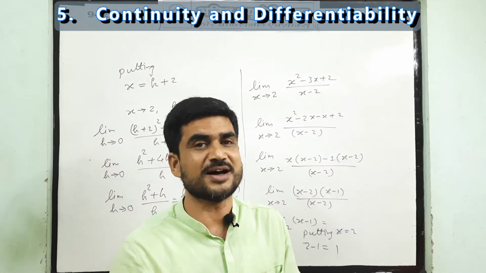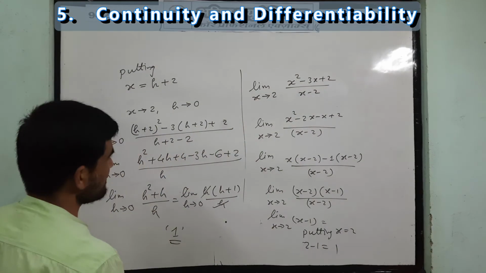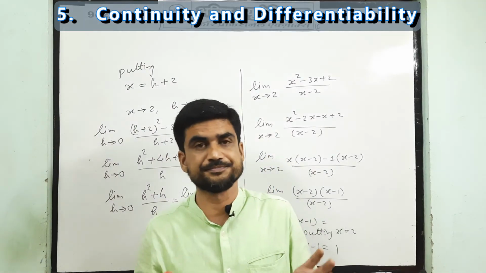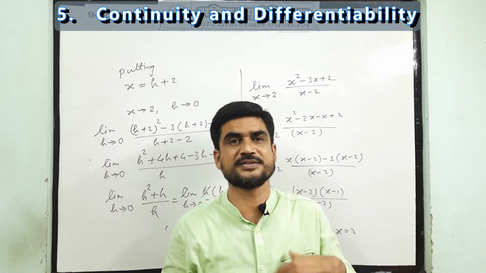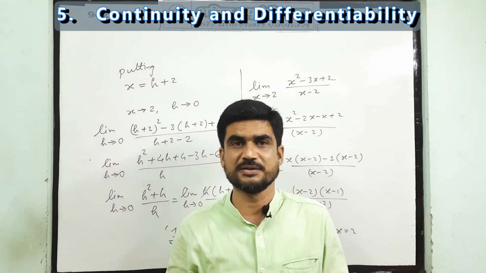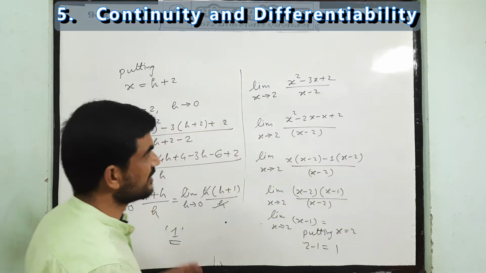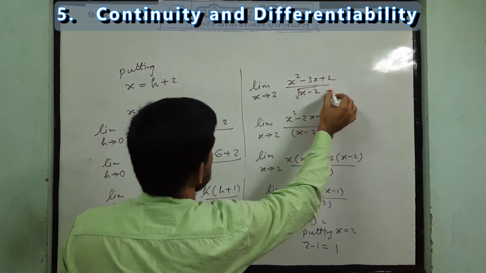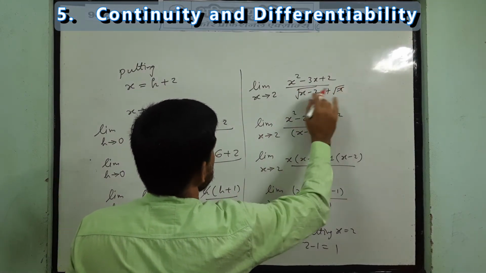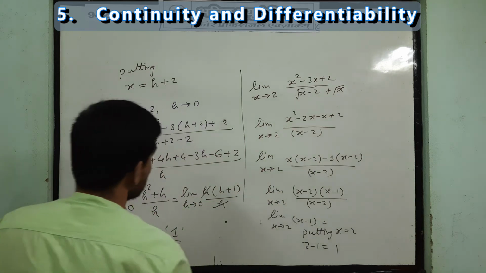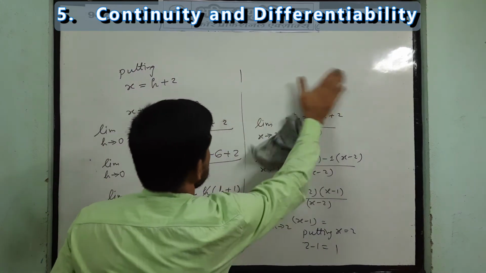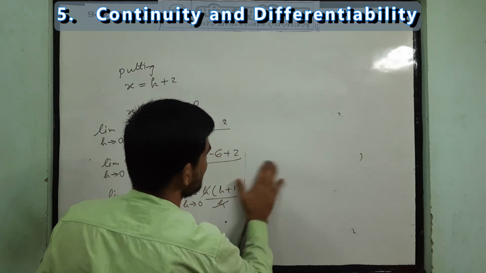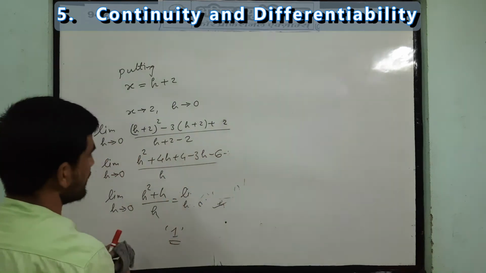Okay children, now the third method is the rationalization method. If in a fraction there is some irrational type of fraction, then you can rationalize that. If there is a root like this and something plus minus like this, you just rationalize this factor and then solve. Clear? Also, if any question comes in continuity, we will discuss that example.